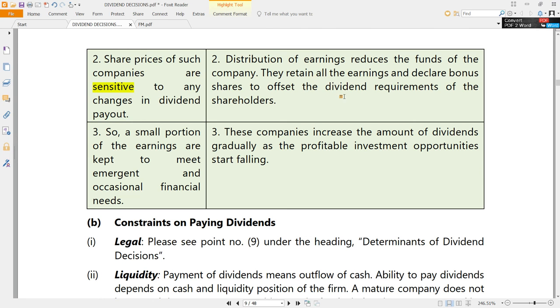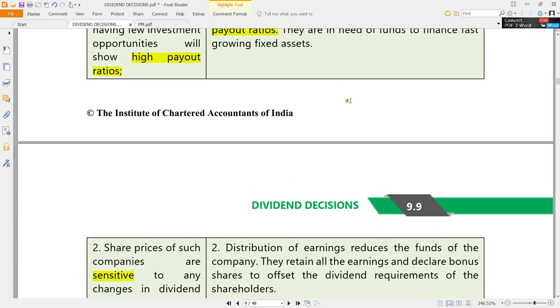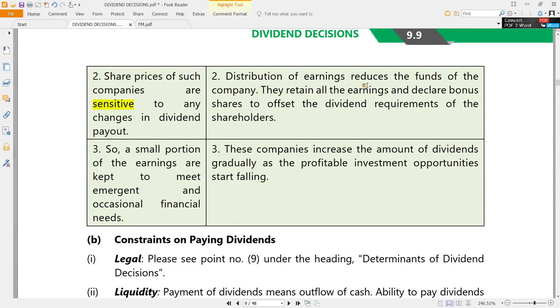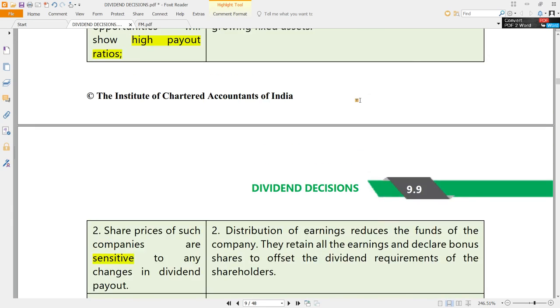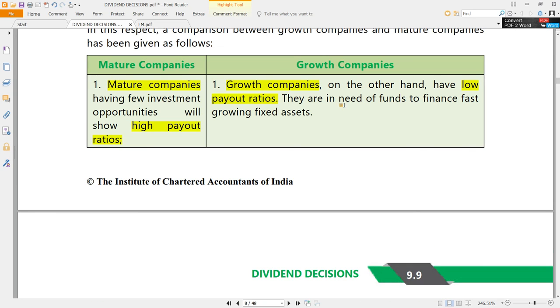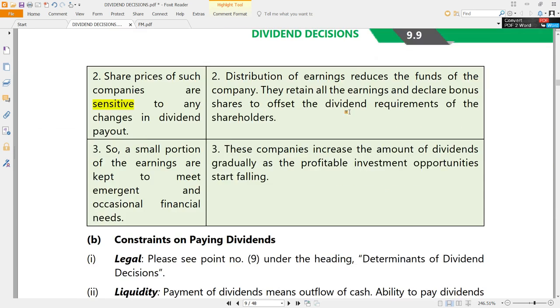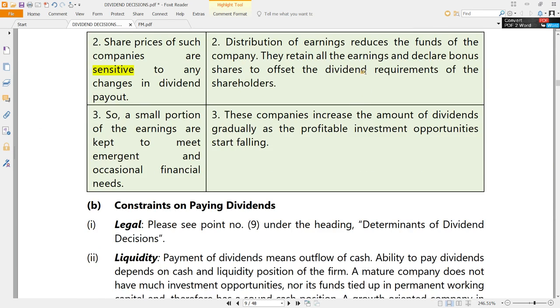But usually with growth companies, shareholders do not expect dividends. Why? Because they know very well this is a growth company. Who asked you to invest in a growth company? Because growth companies don't declare dividends, you know that. Still you invested. So you don't expect dividend, you expect growth. If the company is not growing, then you have a problem. But whether the company is distributing dividends or not generally will not be a big deal for the shareholders. So usually the shares of growth companies are not sensitive to dividend payout,